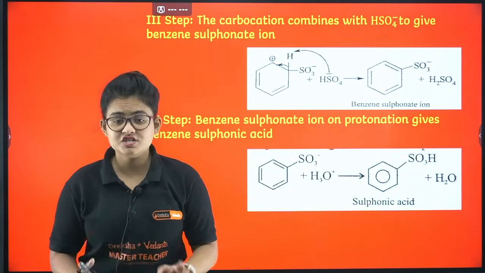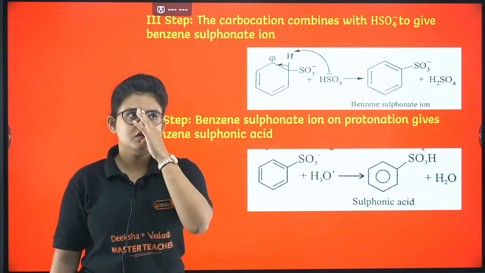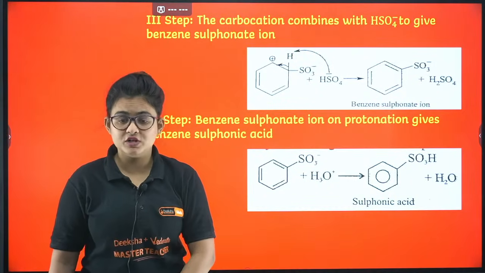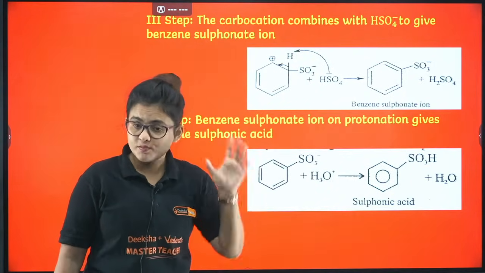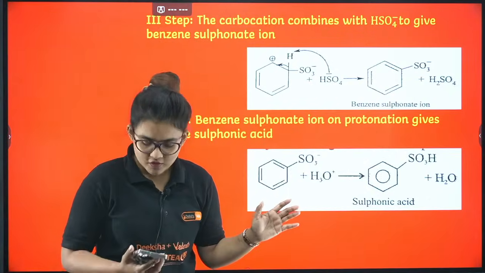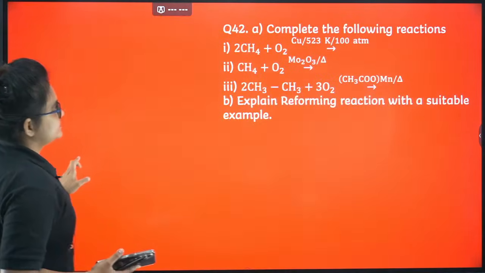Nitration is one of the most highly demanding questions that usually comes, then the sulfonation. So please go ahead with both of them. Mechanism is important.